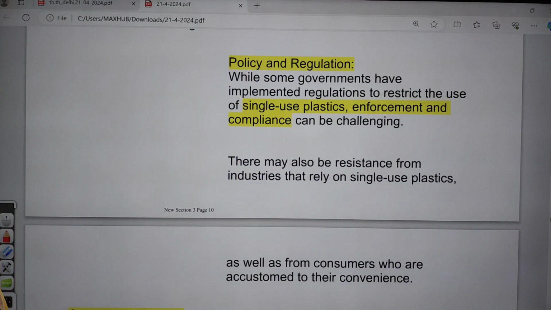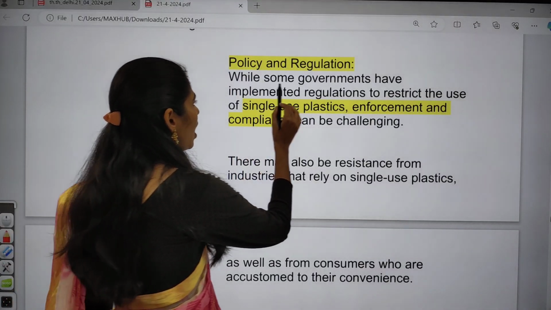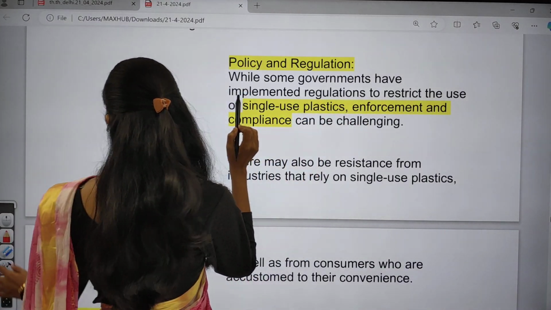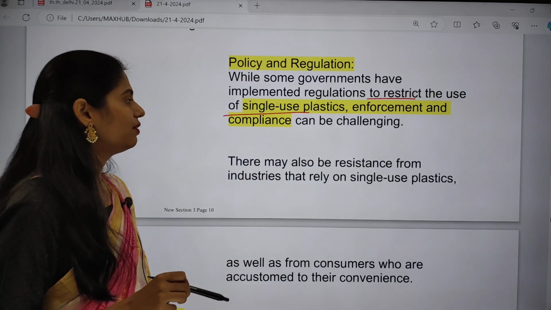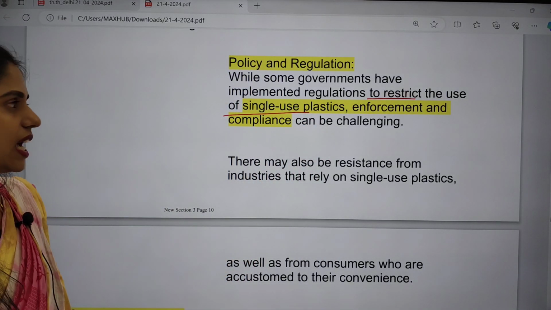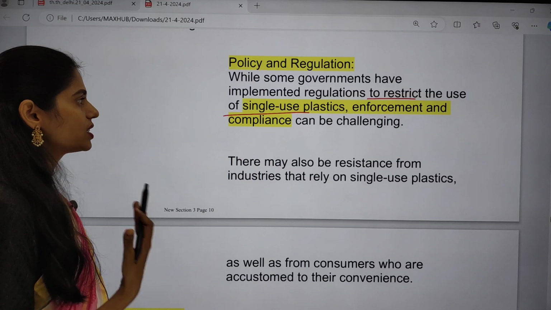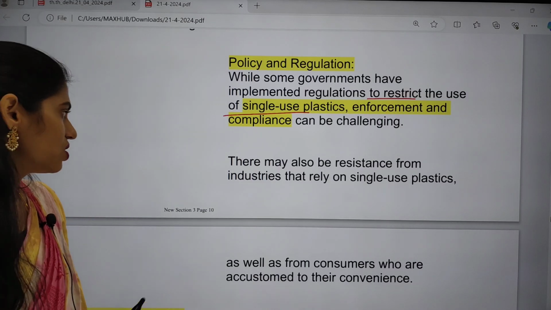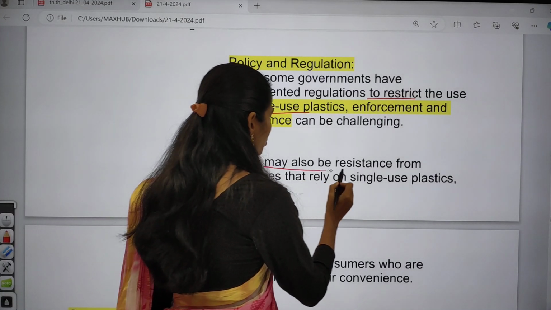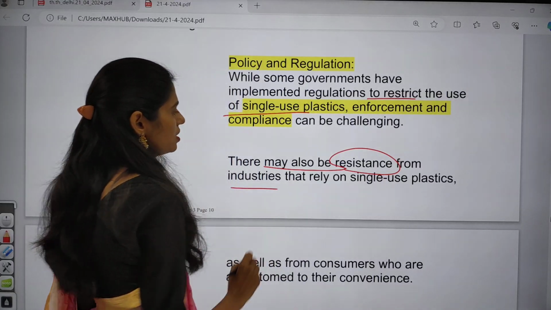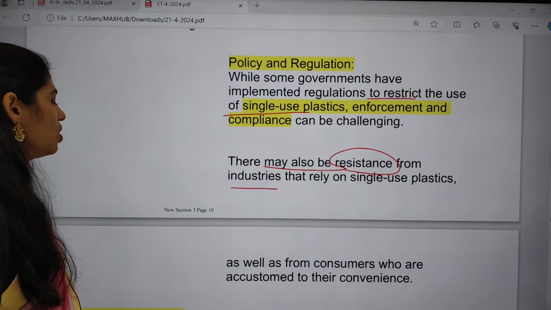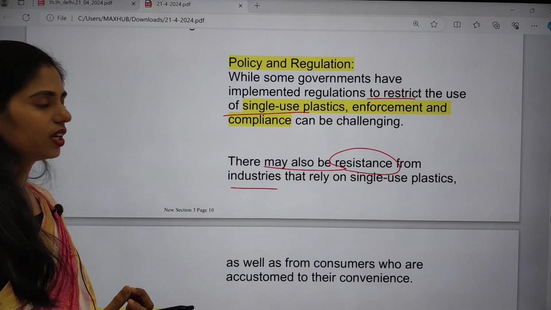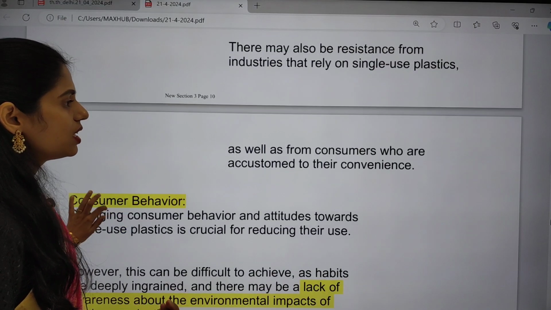And next one is policy and regulation. While some governments have implemented regulations to restrict the use of single-use plastics, enforcement and compliance can be challenging day by day. So the policies and regulations are also very challenging. And there may also be resistance from industries that rely on single-use plastics as well as from consumers who are using them. Okay, so this is also one important challenge.